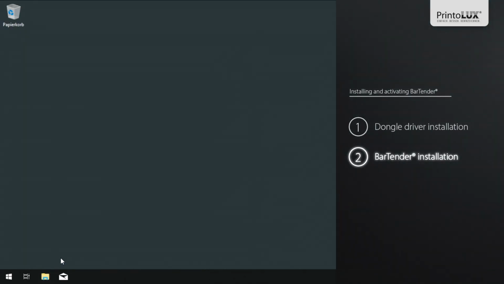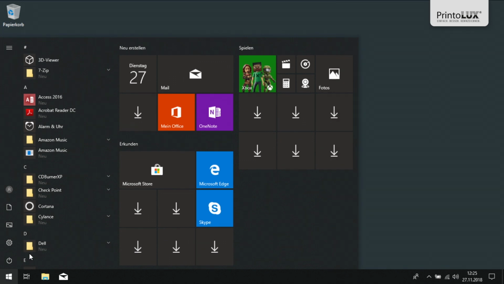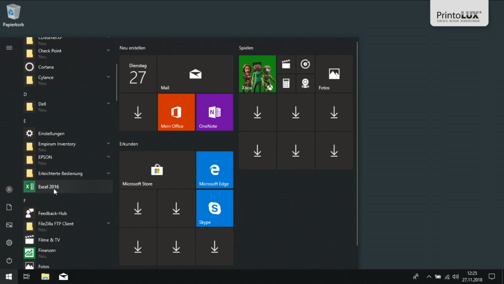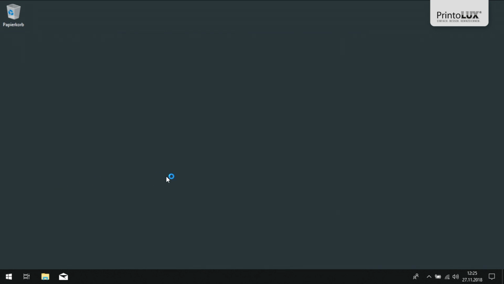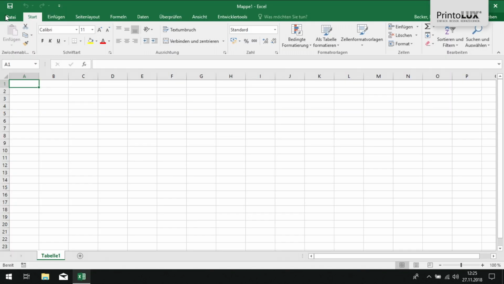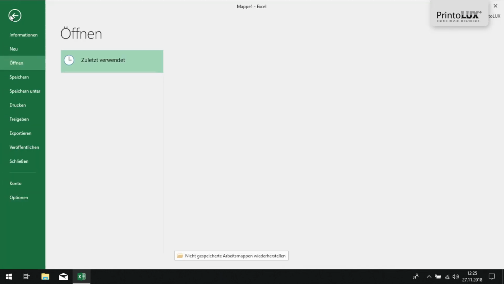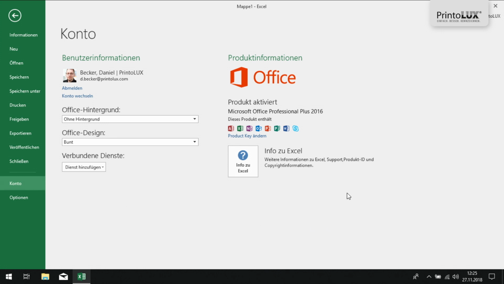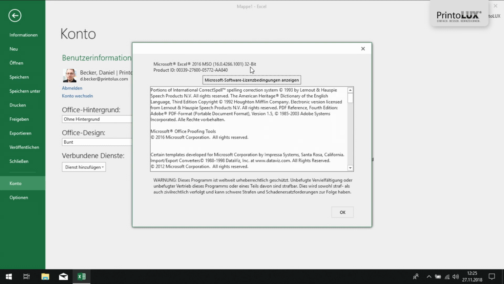The next step is to install BarTender. For this, we need to know which version of Excel we have to enable the Excel database connections. We therefore need to find our Excel installation. Click on File, then Account, About Excel, and up here in the screen we see that I have a 32-bit version, so therefore need to install a 32-bit version of BarTender.